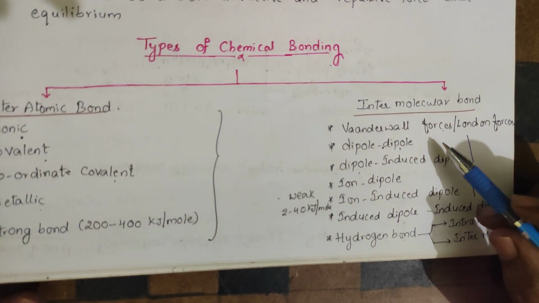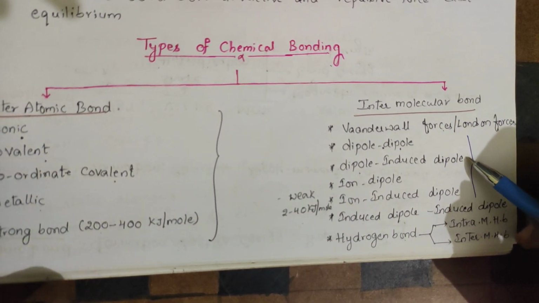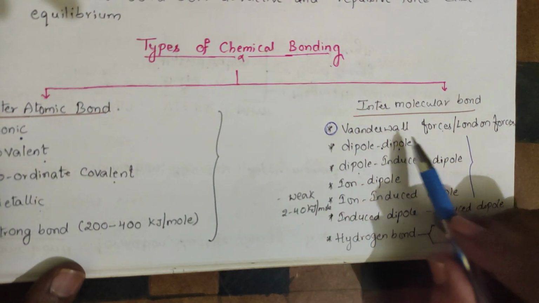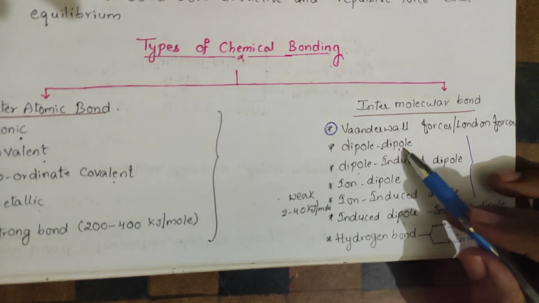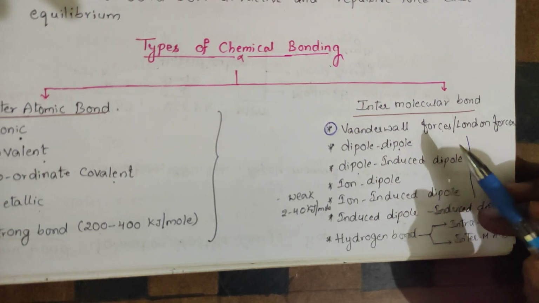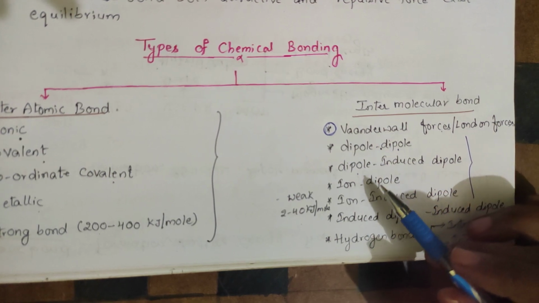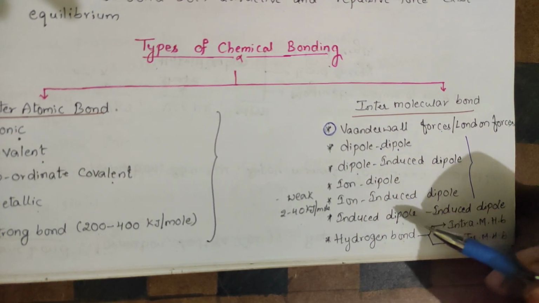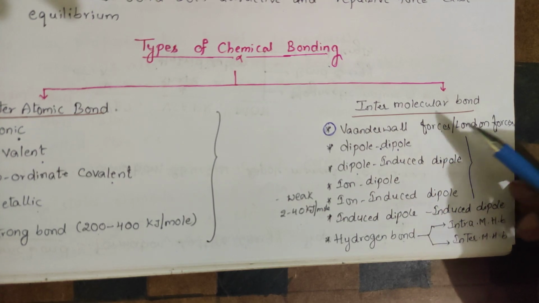If you go to intermolecular forces or intermolecular bonds, that is nothing but van der Waals forces. These are the types: dipole-dipole van der Waals force, dipole-induced dipole van der Waals force, ion-dipole van der Waals force, ion-induced dipole van der Waals force, and induced dipole van der Waals forces.